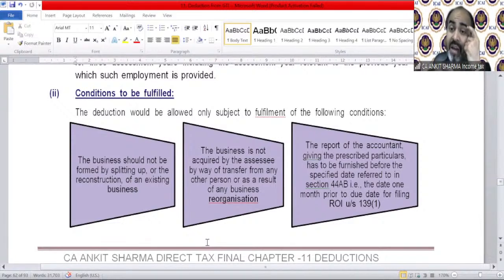The report of the accountant in the prescribed particulars has to be furnished before the specified date. Of course, again, here we are. We are always there in the income tax department, almost in every provision, every chapter, in every kind of report, in every kind of certificate. We need a chartered accountant. That means the department needs you, me, us. So what technically you should do, you should become a chartered accountant as soon as possible.